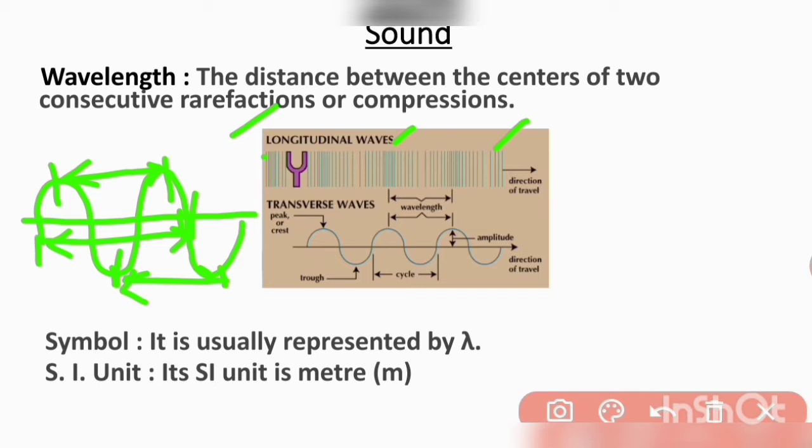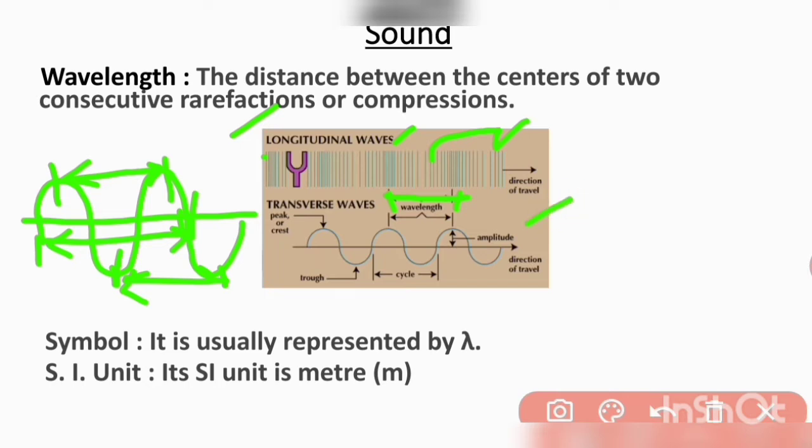So the distance between two consecutive compressions is its wavelength, and similarly the distance between two consecutive rarefactions is its wavelength.